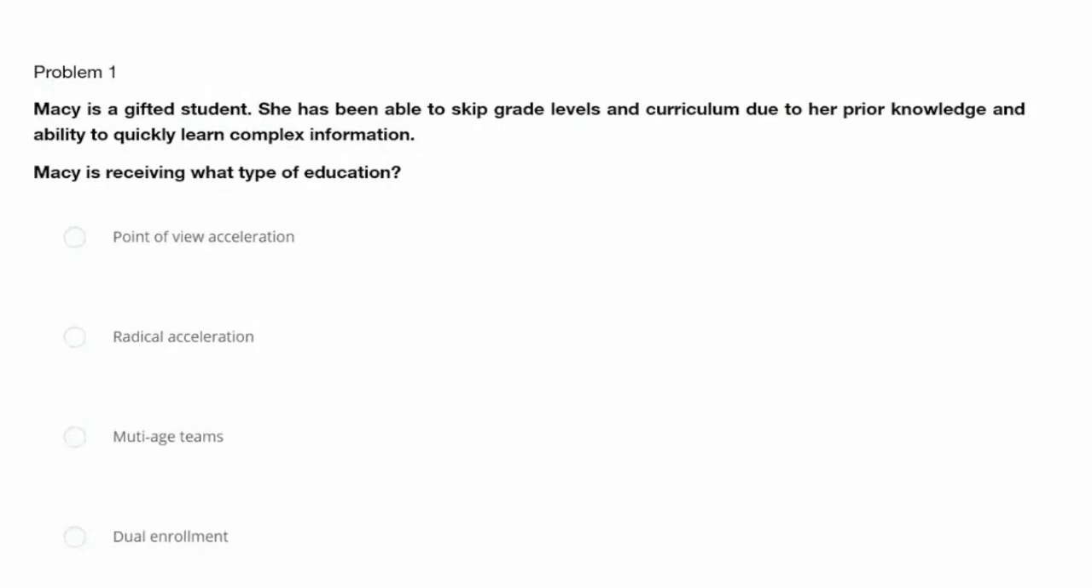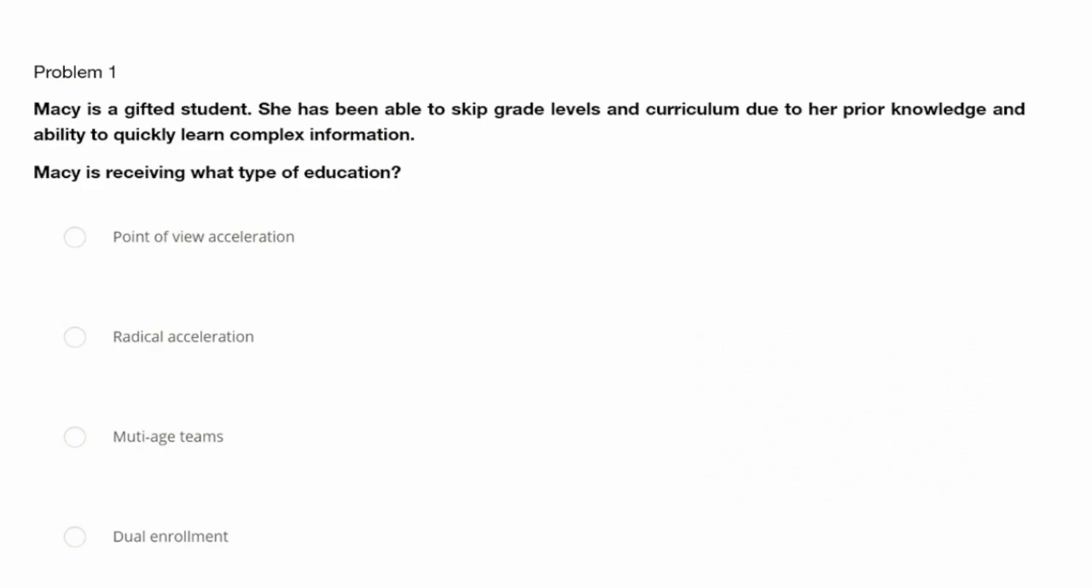Our first problem is as follows. Macy is a gifted student. She has been able to skip grade levels in curriculum due to her prior knowledge and ability to quickly learn complex information. Macy is receiving what type of education? Our answer choices are as follows: point of view acceleration, radical acceleration, multi-age teams, and dual enrollment.